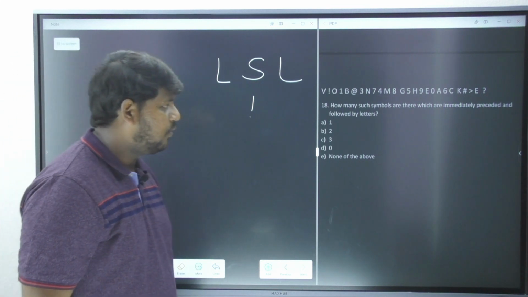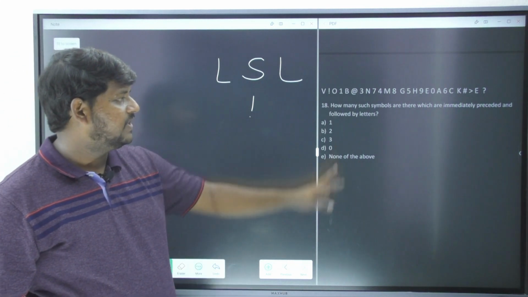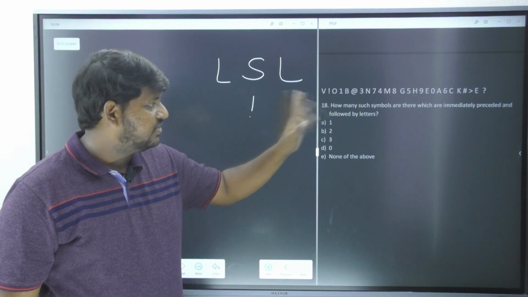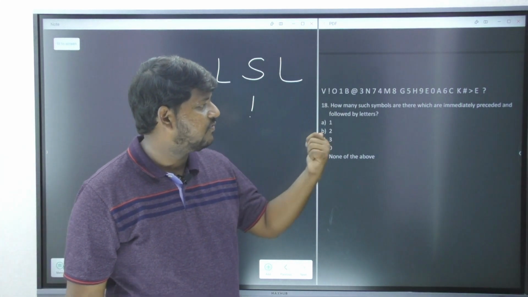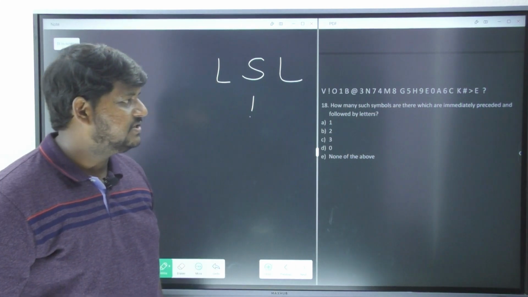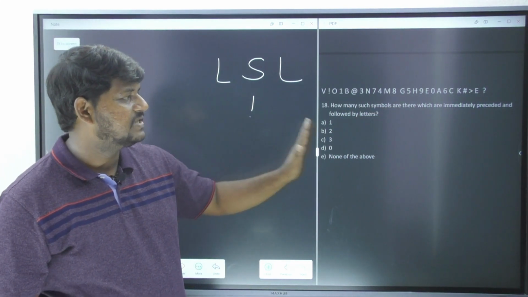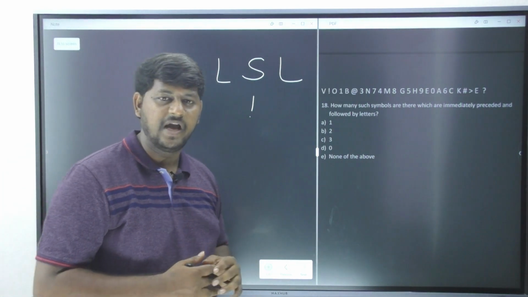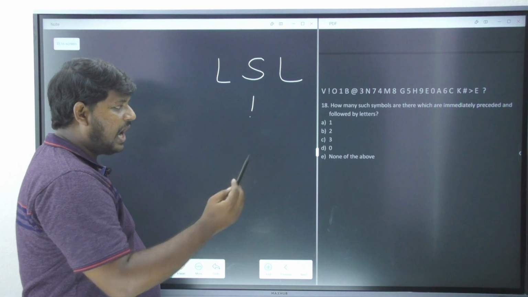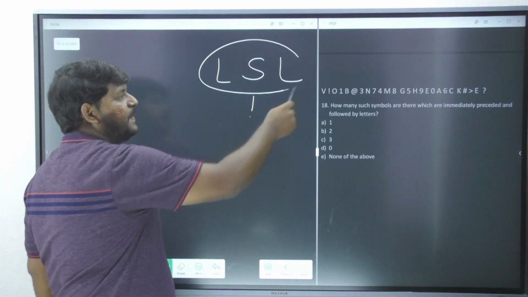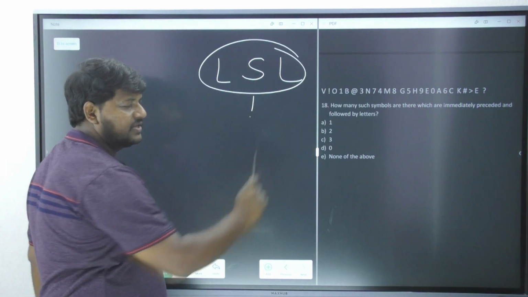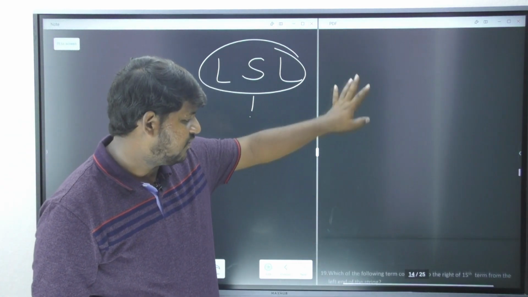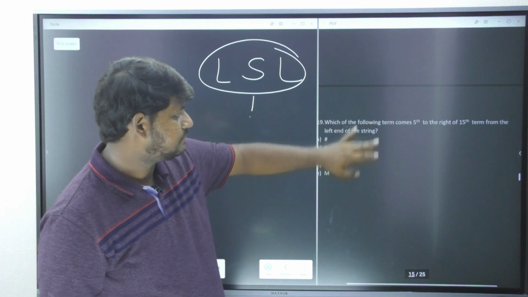So yes, 1. Let us go with the at the rate. Whether at the rate is having both the sides as letter? No. 3 is not a letter. So let's move forward with the symbol, that is hash. Whether hash is having both the sides as letters? No. How about the greater than? Greater than also is not having both the sides letters. So how many are there in this pattern? Only 1. So that is option number A. Am I clear? Right, now let's move forward with the next question.